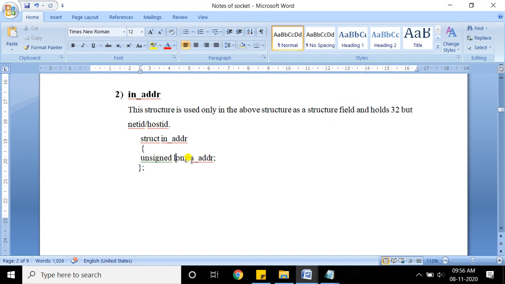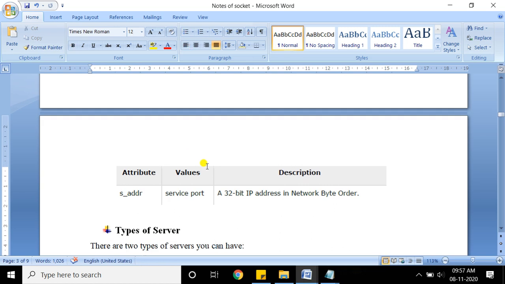You can see s_addr, this is the element in which you can write your IP address. As I have already mentioned, the s_addr element is used for representing your 32-bit IP address.